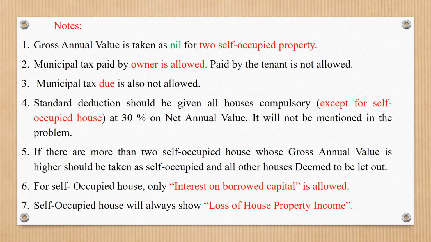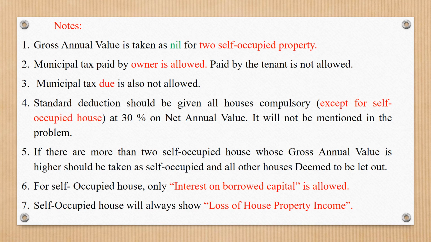Important notes. Gross annual value is taken as nil for up to two self-occupied properties. Even if the assessee holds more self-occupied properties, only for two self-occupied properties is the gross annual value taken as nil. Municipal tax paid by the owner is allowed as a deduction from gross annual value, but municipal tax paid by the tenant is not allowed. Municipal tax due is also not allowed. Only municipal tax paid is allowed for deduction.